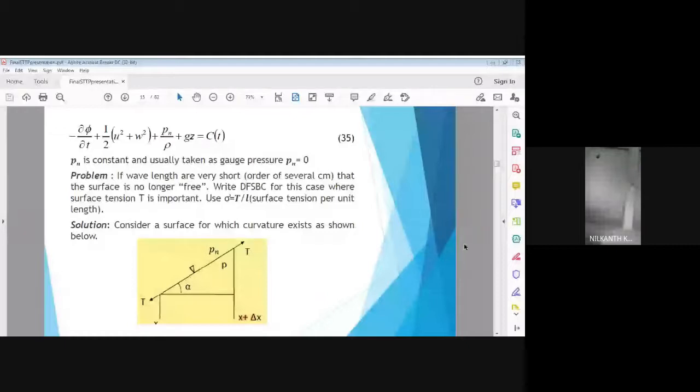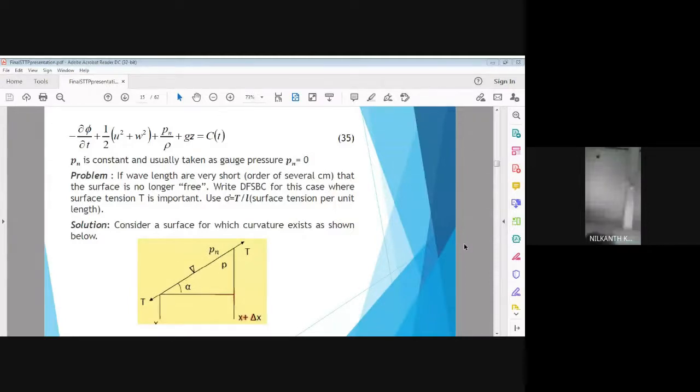And this term, dou phi upon dou t, if you closely inspect it with a very quick dimensional analysis of equation 35, you know that the unit of phi is meter squared per second. If we divide it by time, it becomes meter squared per second squared, which is nothing but the square of the velocity. So this is the velocity term.